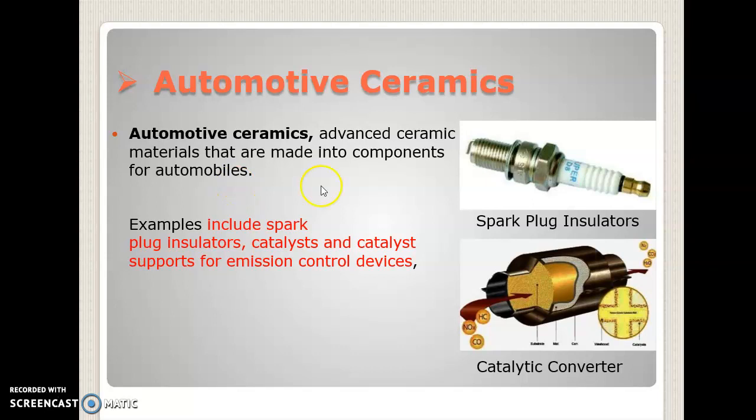Next is automotive ceramics. Mainly they are used in automobiles. Advanced ceramic materials are made into components for automobiles. This is a spark plug insulator. And catalysts and catalyst supports for emission control devices. This is in a catalytic converter.